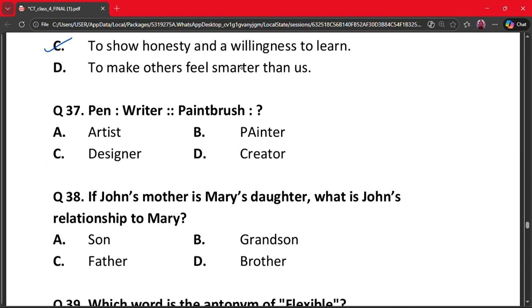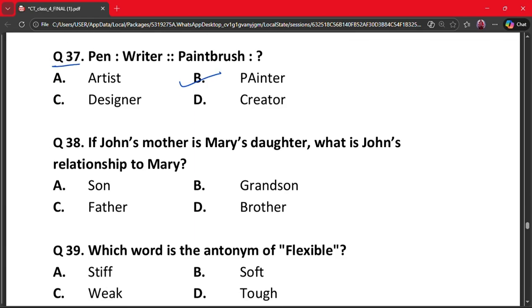Our next question is question number 37. Pen is to writer as paintbrush is to dash. A. Artist, B. Painter, C. Designer, and D. Creator. The correct answer is option B, that is painter. A pen is used by a writer and a paintbrush is used by a painter. So the correct answer is option B.